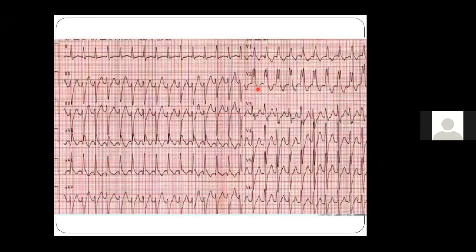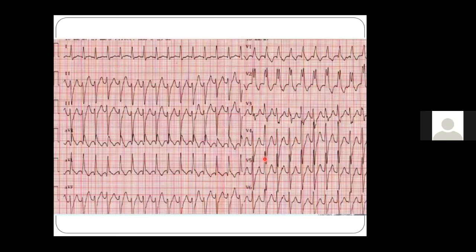Let's discuss this ECG once before concluding. In V1 to V6, there is a definite RS pattern in all these leads. With an RS pattern, there are chances it can still be SVT with aberrancy. Now let's go to the second criterion, from the beginning of the R to the nadir of S. Is it more than 100 milliseconds? In most of these places we can see that there is a notching, and from the beginning of R in some of these leads, like here in V4, V5, V6, it is not more than 100 milliseconds. So it can still be SVT with aberrancy, and it can still be a VT.